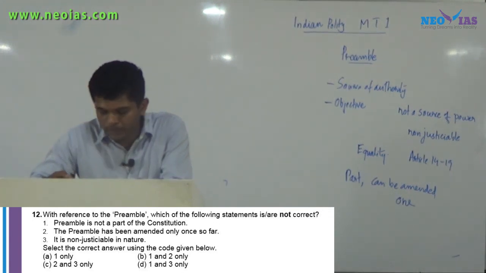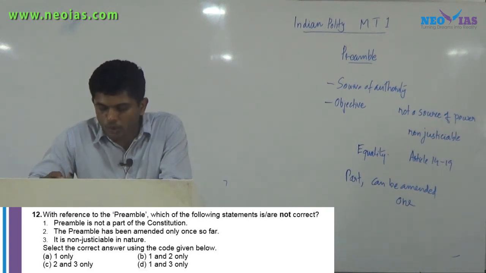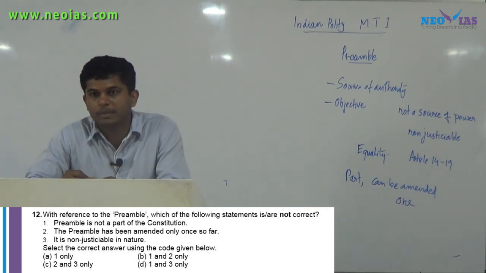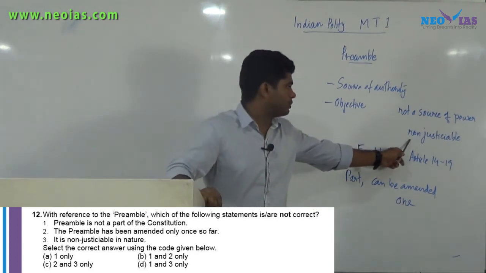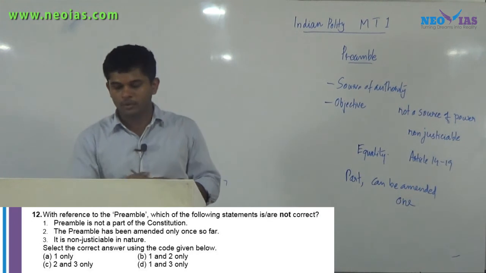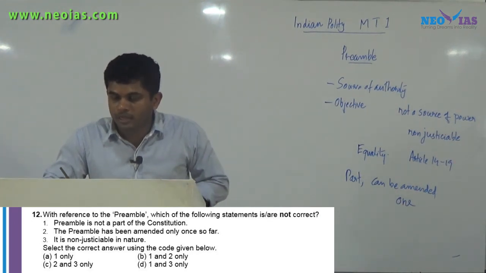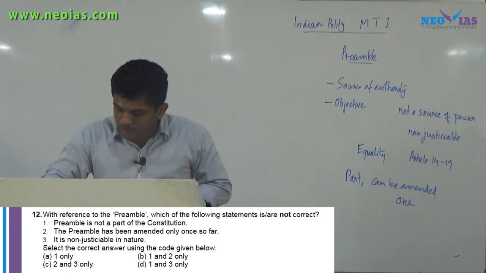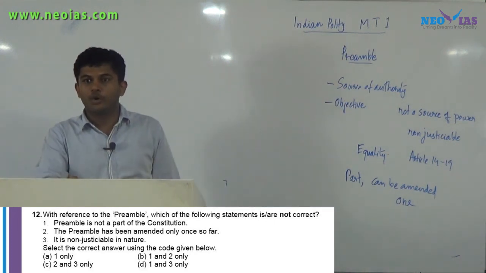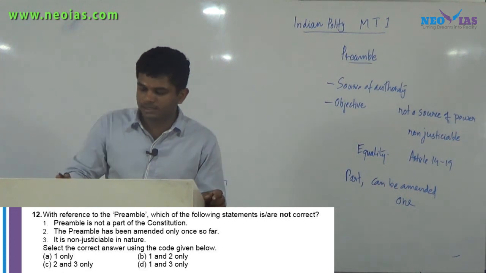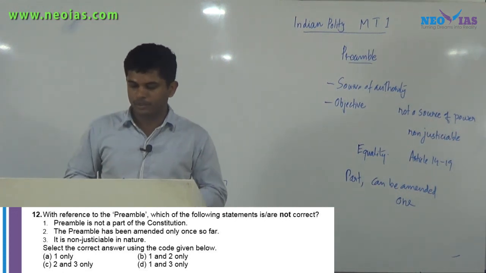Now we will go to the third statement. The preamble is non-justiciable in nature. That is a correct statement, so the third statement cannot be in the answer either. So the first statement is the only not correct statement, and that is the answer. A is the answer for that question.